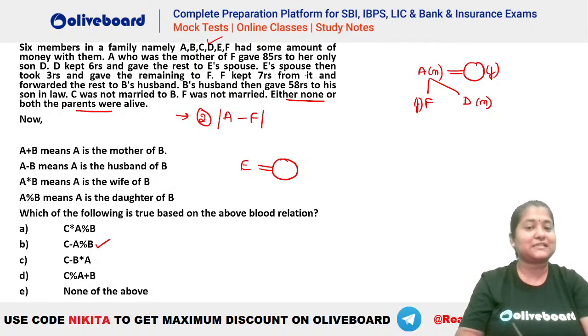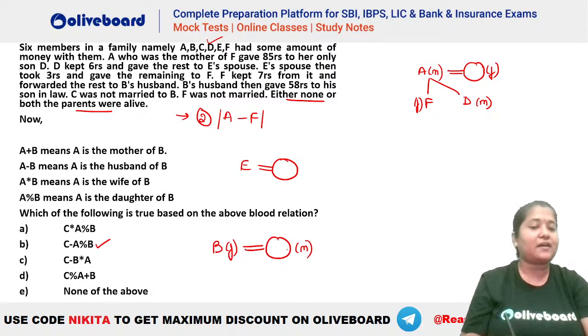F kept rupees 7 from it and forwarded the rest to B's husband. So B has a husband here. Okay, so if B has a husband, that means you can see B has to be a female person and would be married to a male person here. Now B's husband gave 58 rupees to his son-in-law. So you can see this person has a son-in-law.